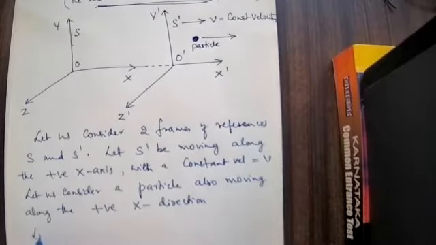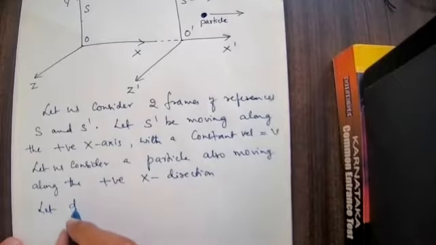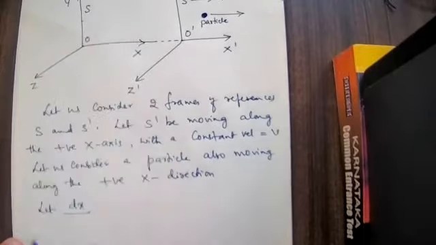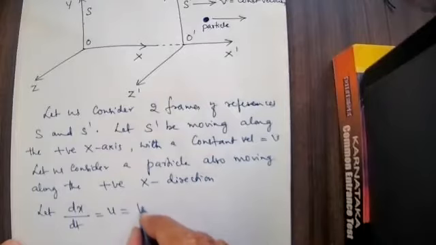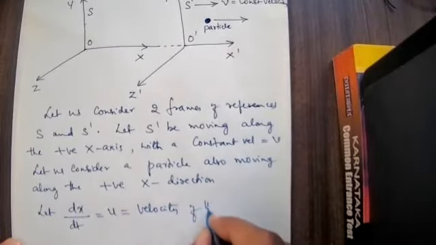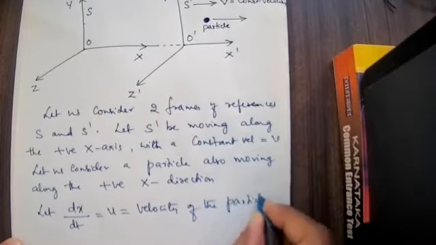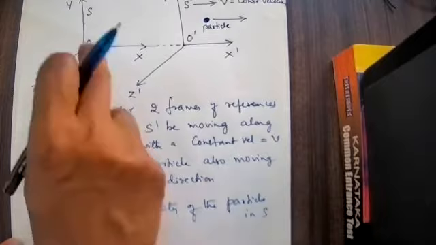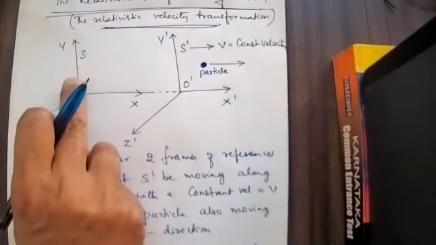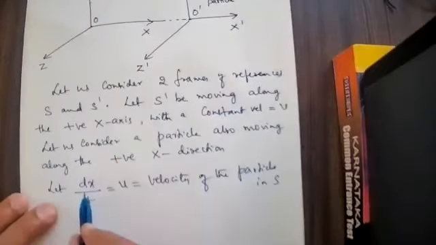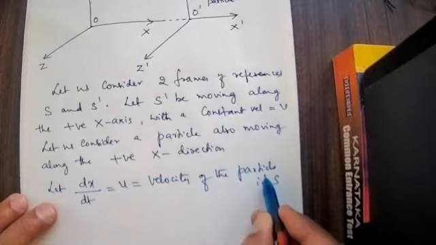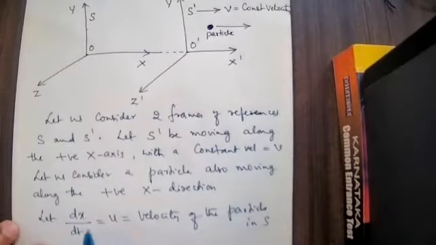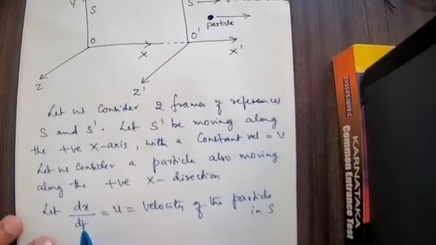Okay, now let us consider the rate of change of displacement in the first frame, dx by dt, that is equal to u, the velocity of the particle in S. In the frame S, the velocity of the particle is dx by dt, written as u.